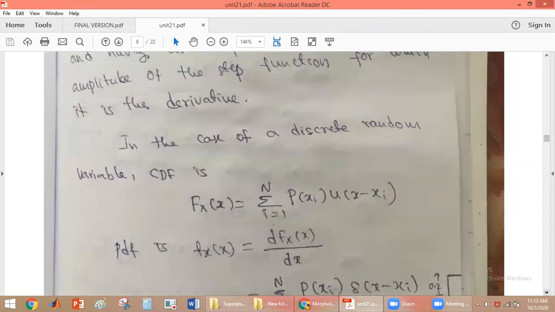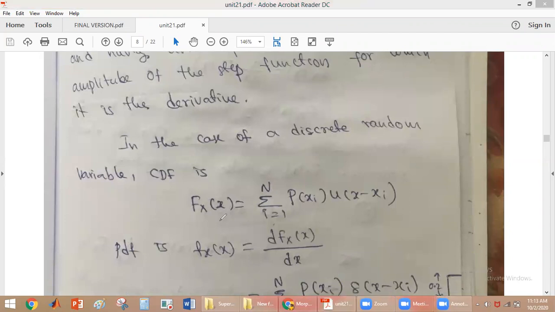So in the case of a discrete random variable, the cumulative distribution function, that is F X of x, can be denoted as summation i is equal to 1 to n p of x i u of x minus x i. That is why we get a staircase step waveform. Now what is the PDF? The probability density function is the derivative of the cumulative distribution function.